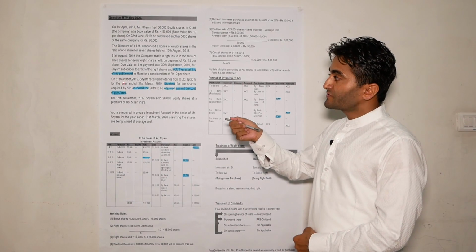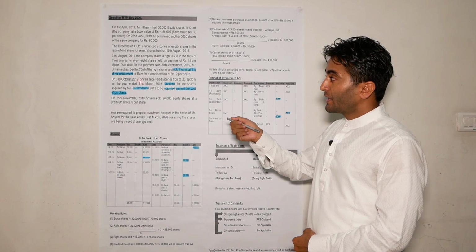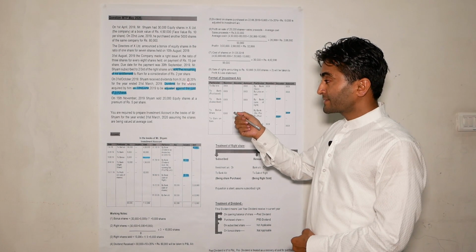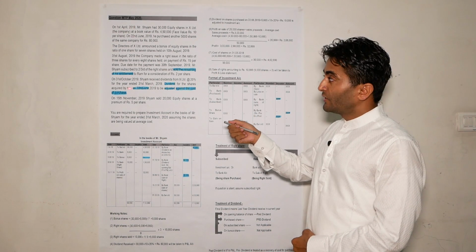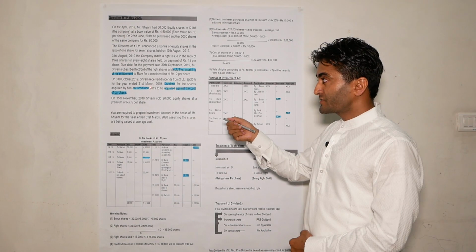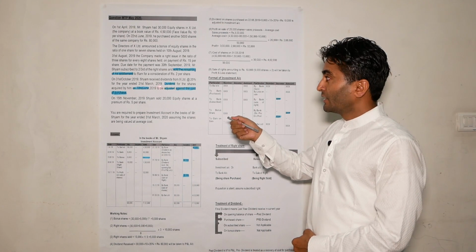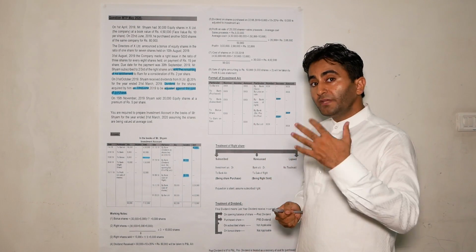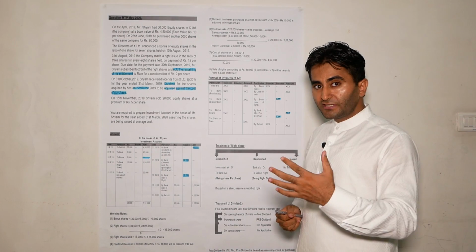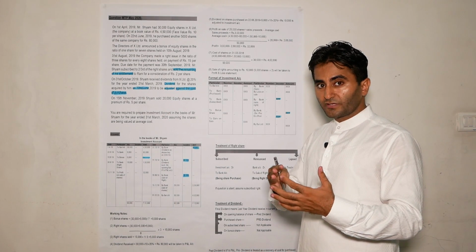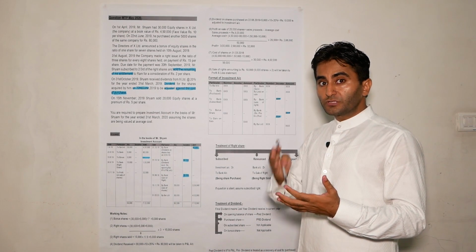So on 31st of October 2019, Shyam received dividend from X Limited at the rate of 20% for the year ended 31st March 2019. So how many shares did we have last year? Last year we had 30,000 shares, so we will get dividend on those shares.